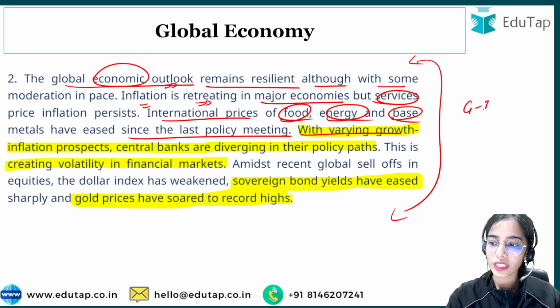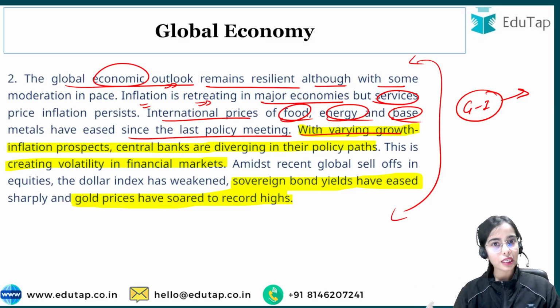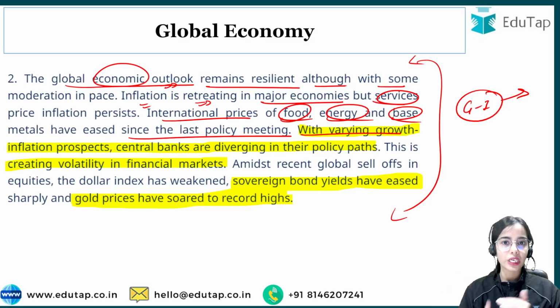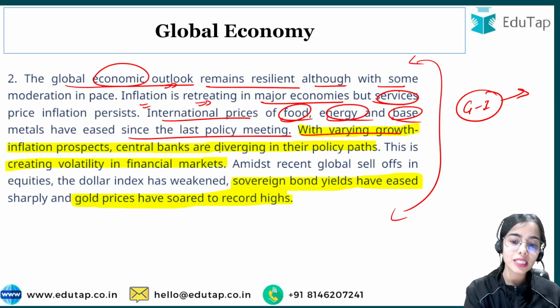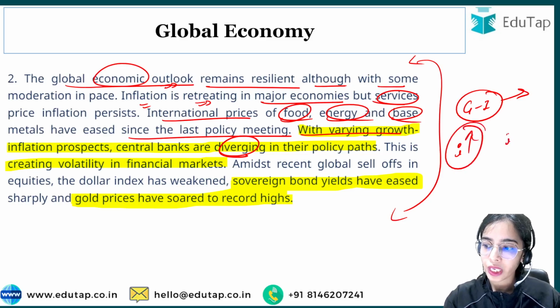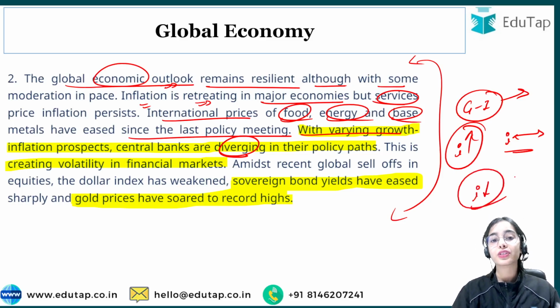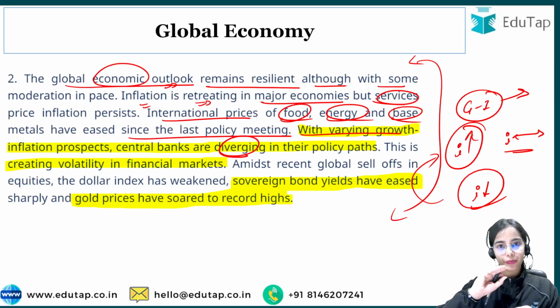So now the growth and inflation prospects are different in different countries. In some countries inflation is still a problem. In some countries inflation is going down and they are trying to boost their growth. So central banks, seeing the varying growth and inflation prospects, are diverging in their policy paths. Some are increasing their interest rate, some are keeping their interest rate constant, and some have started to decrease their interest rate. So this has created volatility in the financial markets.